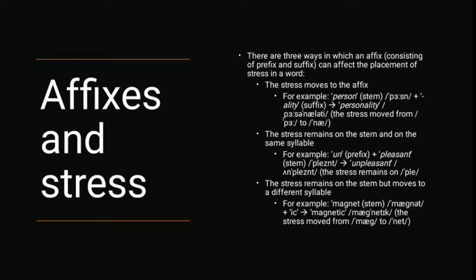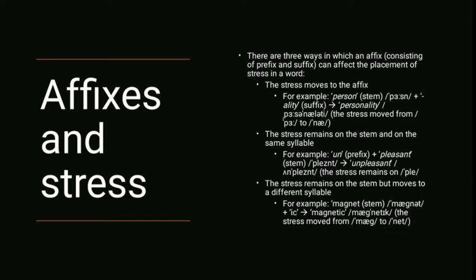Jadi stress dari per itu pindah ke son. Then the stress remains on the stem and on the same syllable. Maksudnya stresnya itu tetap berada di stem dan berada di silabel yang sama.